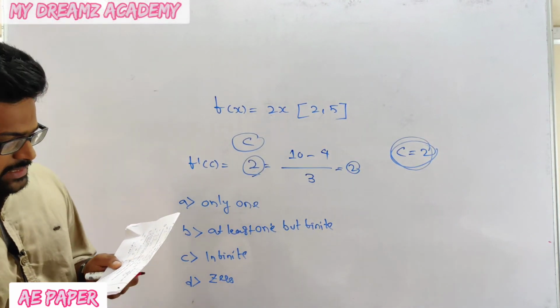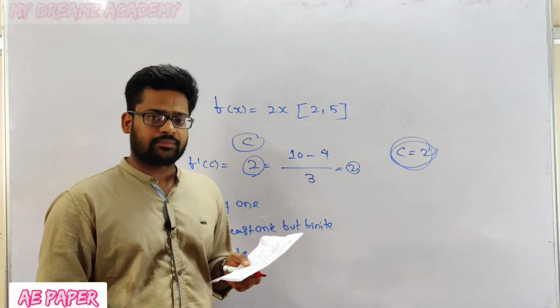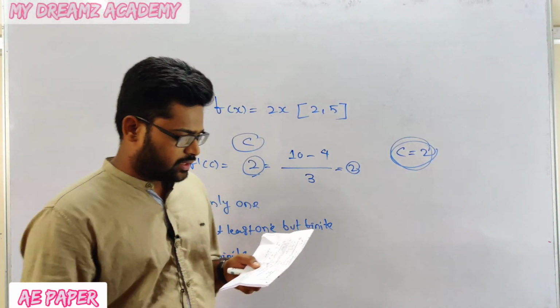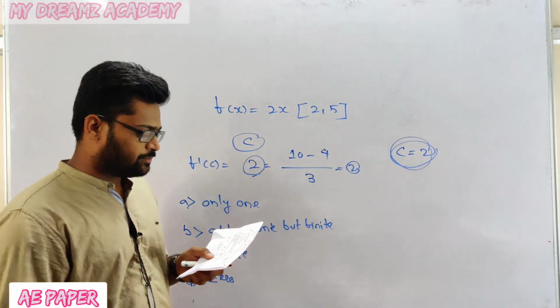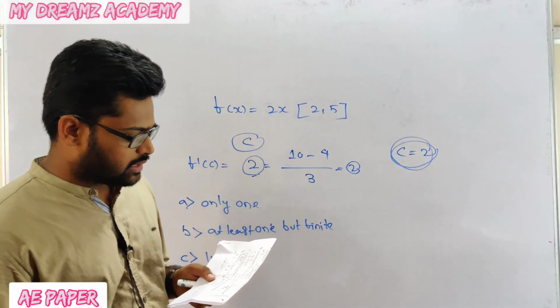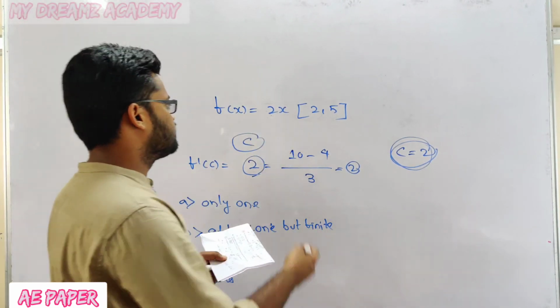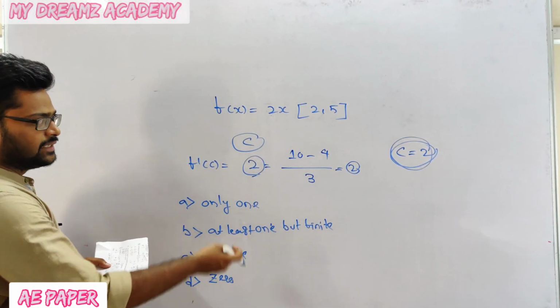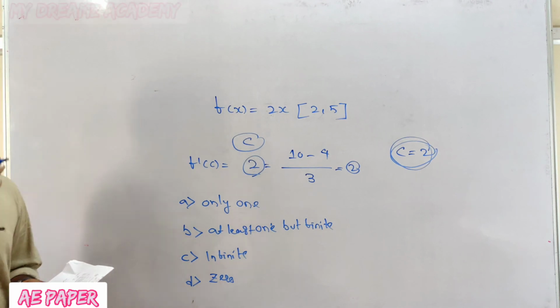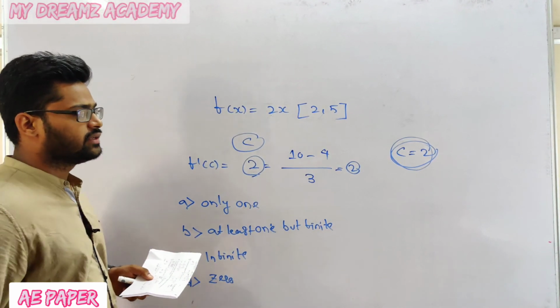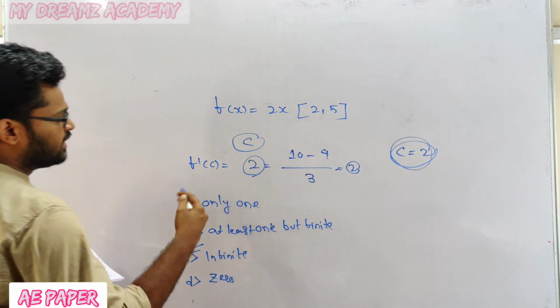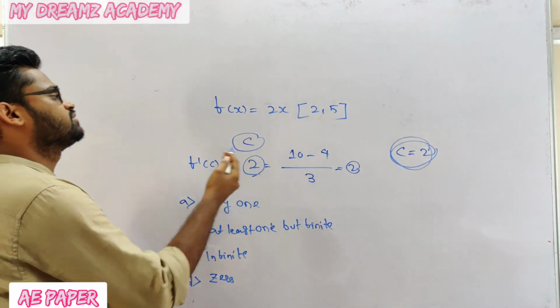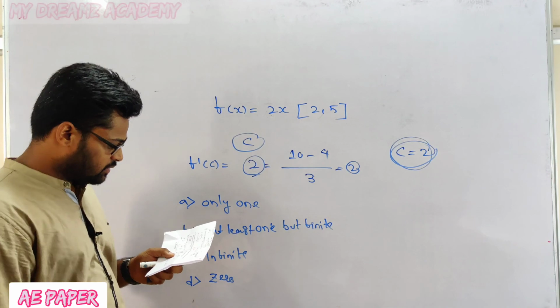Here the question is the number of values of c with reference to Lagrange's mean value theorem. The function f of x is equal to 2x. But see, here the c value is not defined. That is, c value is infinite. For any value of c, it will give this only.